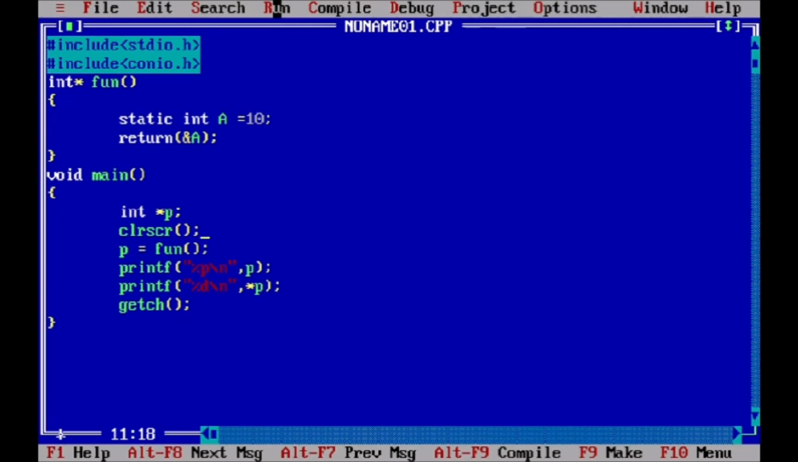Okay, here fun is the function in which we are declaring a variable, and the main function in which there is no declaration of the variable, and we are accessing the address of that variable. Okay, so this is the concept of a function returning a pointer.